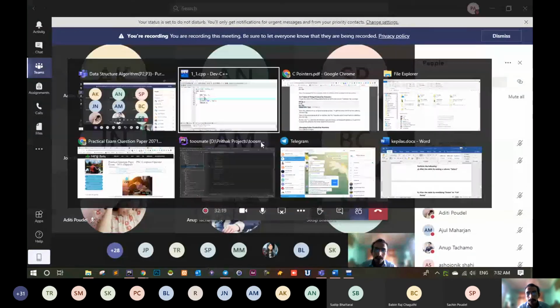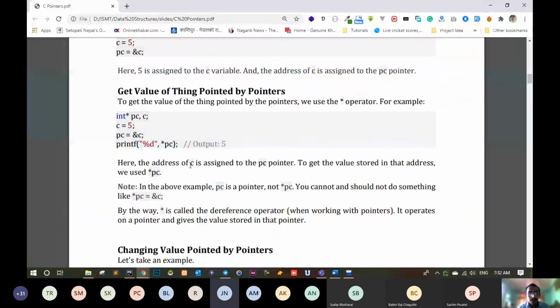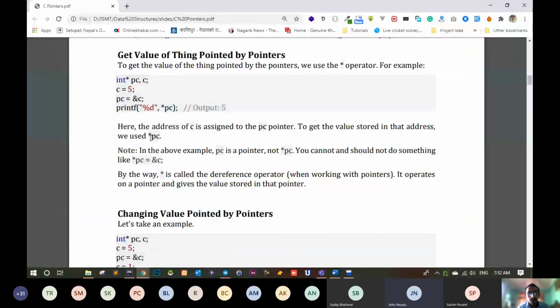Just remember that. These things have been explained over here. Here the address of C is assigned to the PC pointer. To get the value stored in that address, we use asterisk PC like this. Note, in the above example, PC is a pointer, not asterisk PC. So remember these things. Asterisk PC is not a pointer. PC is the pointer actually.